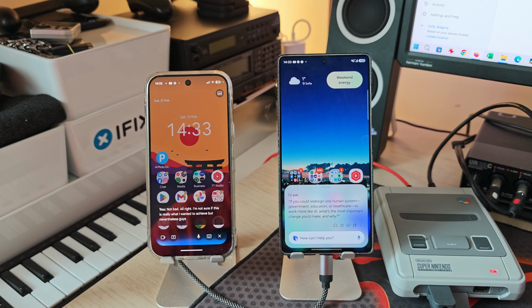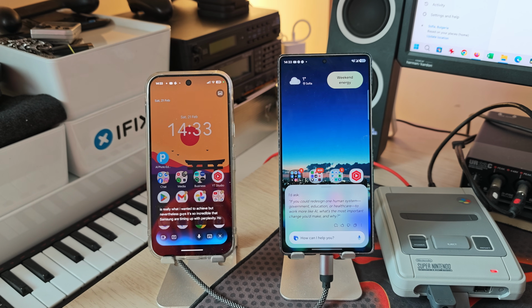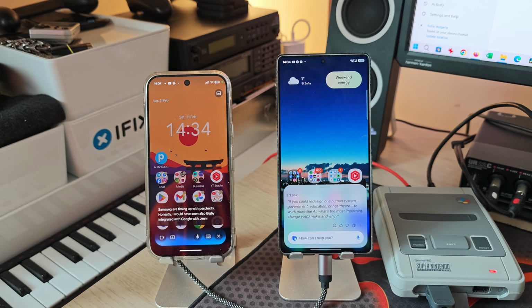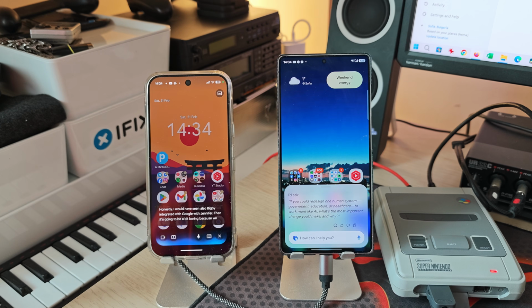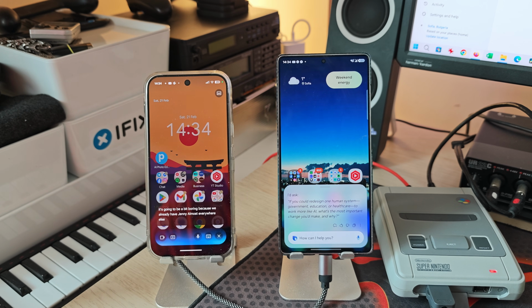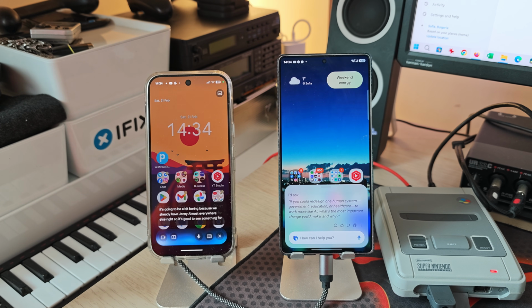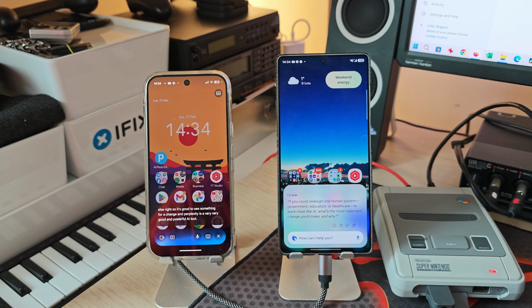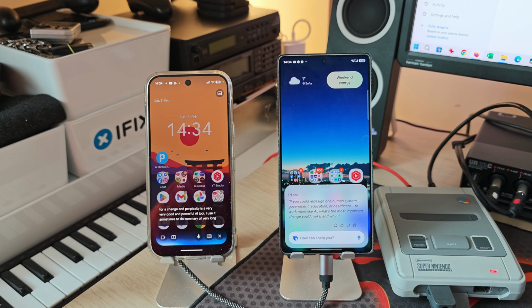It's so incredible that Samsung are teaming up with Perplexity. Honestly, I would have seen also Bixby integrated with Google with Gemini, but then it's gonna be a bit boring because we already have Gemini almost everywhere else, right? So it's good to see something for a change, and Perplexity is a very, very good and powerful AI tool. I use it sometimes to do summary of very long form content and stuff like this.